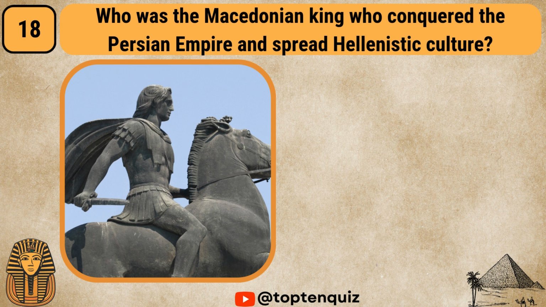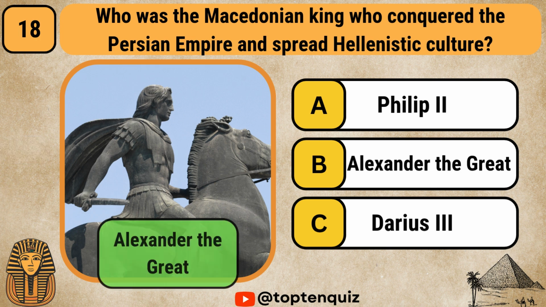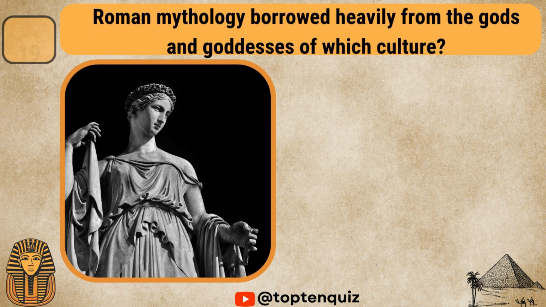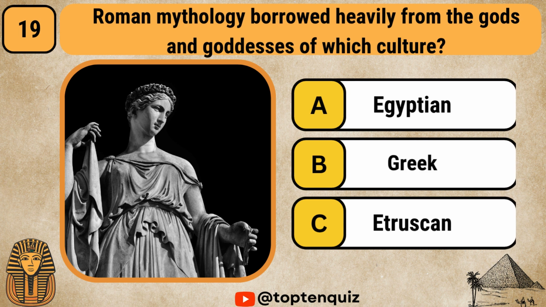Who was a Macedonian king who conquered the Persian Empire and spread Hellenistic culture? Philip II, Alexander the Great, Darius III. Alexander the Great. Roman mythology borrowed heavily from the gods and goddesses of which culture? Egyptian, Greek, Etruscan.